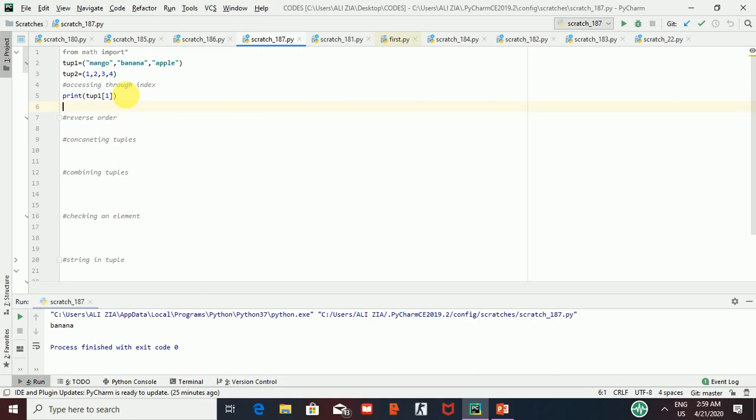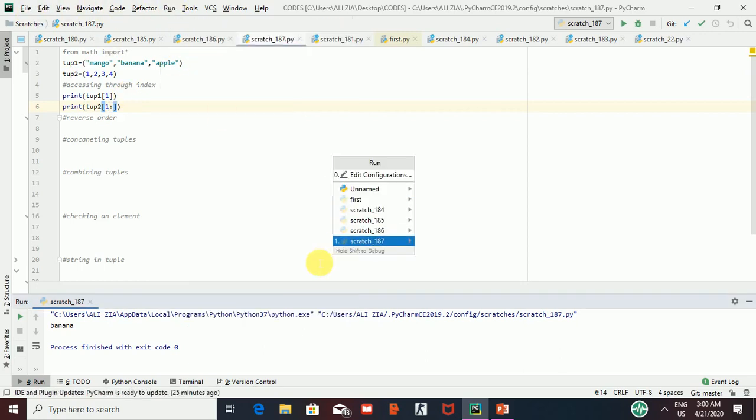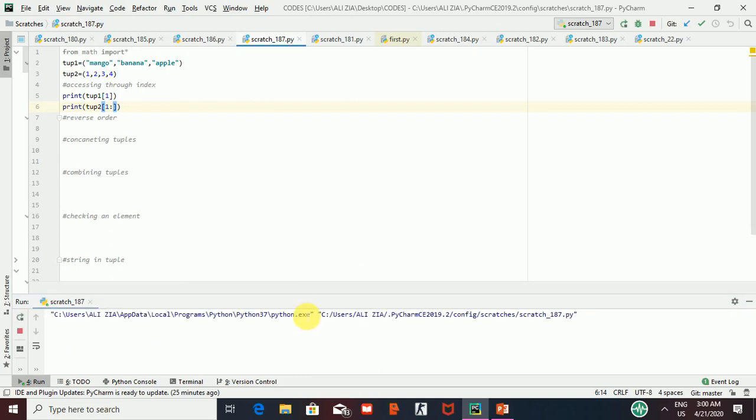Now one more thing you can do with a tuple is slicing. Print tuple2, and now I am giving the index like this, 1 and then a colon. Now I am going to run it again. You will see it runs the same as I told you in the list. Yes, it has run, and 2, 3, 4 has been printed.